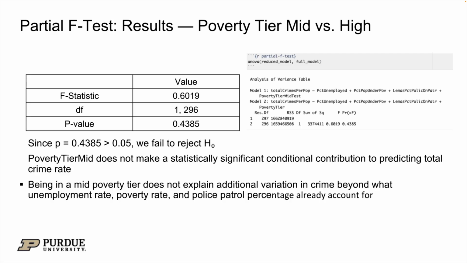Running the ANOVA between the two models gave me an F statistic of 0.6019 with 1 and 296 degrees of freedom and a p-value of 0.4385. Since the p-value is well above 0.05, I fail to reject the null hypothesis. This tells us that poverty tier mid does not make a statistically significant conditional contribution to predicting total crime rate. It doesn't explain meaningful additional variation beyond what the other predictors already account for.